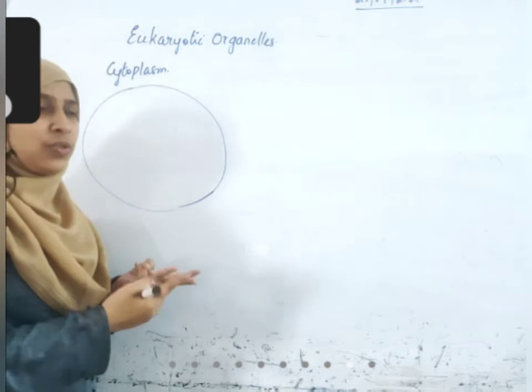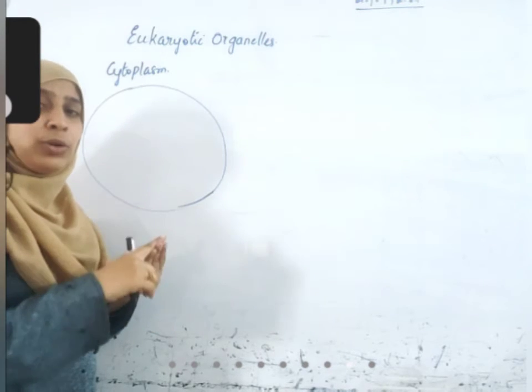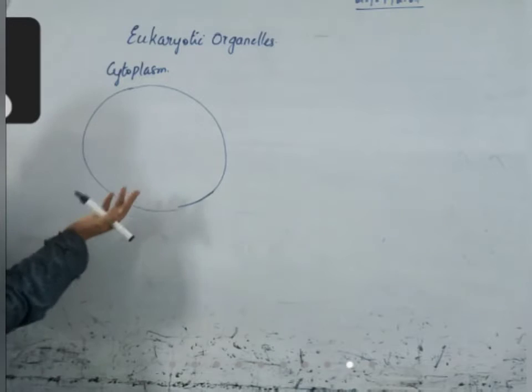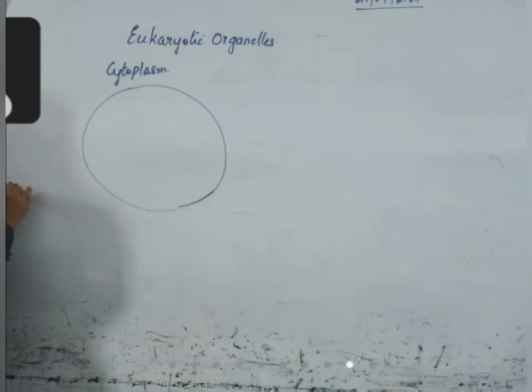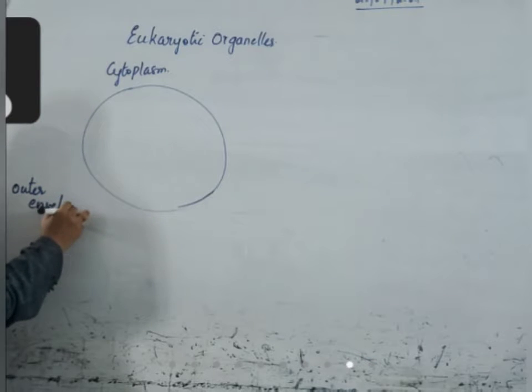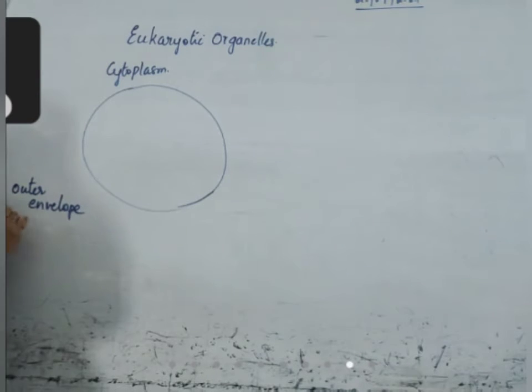In case of prokaryotes, we have one extra, the glycocalyx also. So it can be anything. So I am simply writing outer envelope first. Second one is cytoplasm, and third one is nucleus.